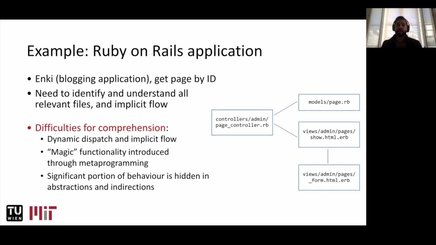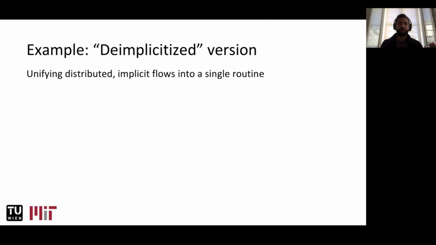And not only that, but then also without any explicit notion within the code, you have to understand how these pages and code files are connected to understand what's going on. You also need to understand all the hidden functionality that gets introduced through dynamic dispatch or implicit control and data flow, through magic functionality, to meta-programming. So all of these things are hidden behind abstractions and indirections. Now let's look at the same application from a different perspective. A perspective we call the deimplicitized version of this application.